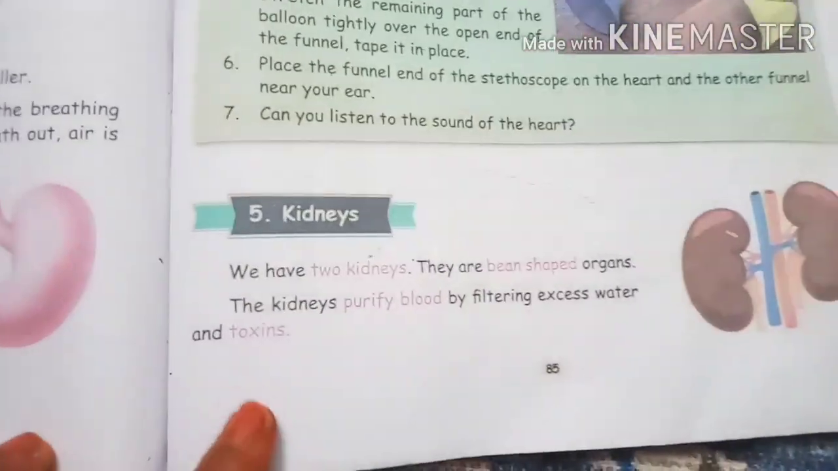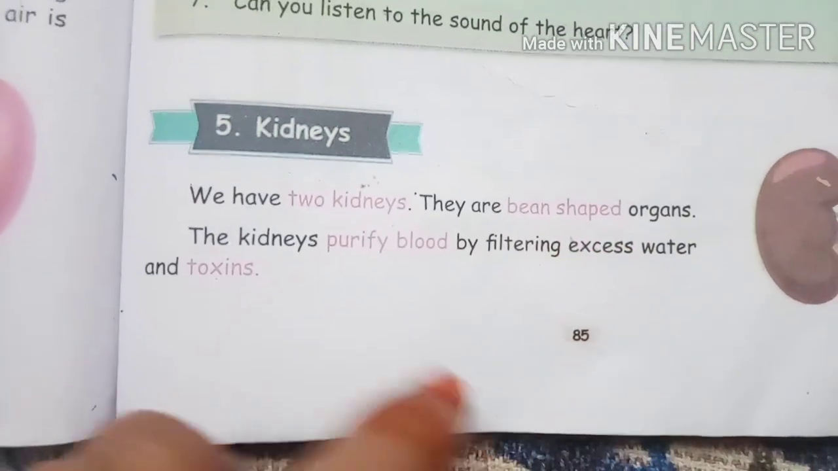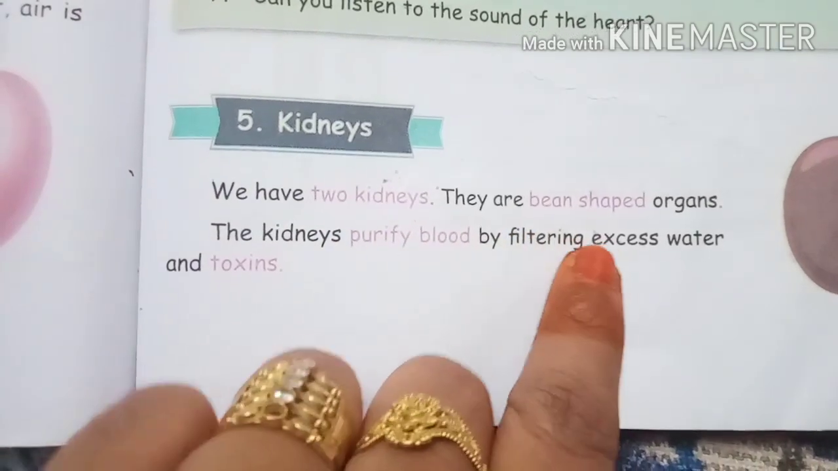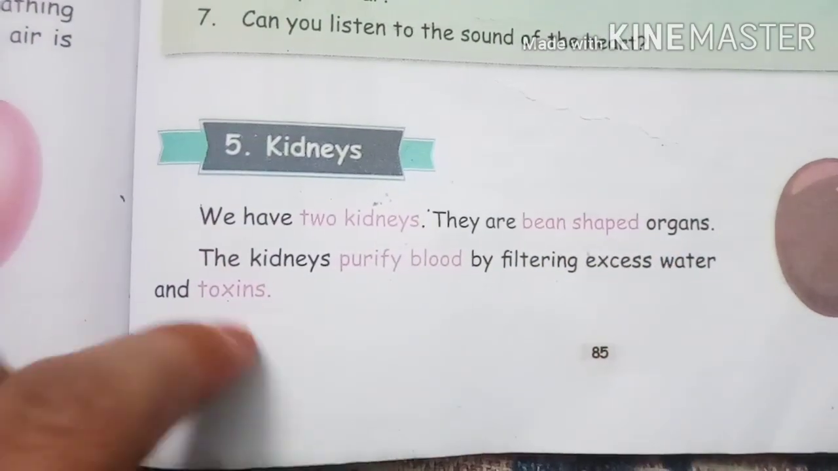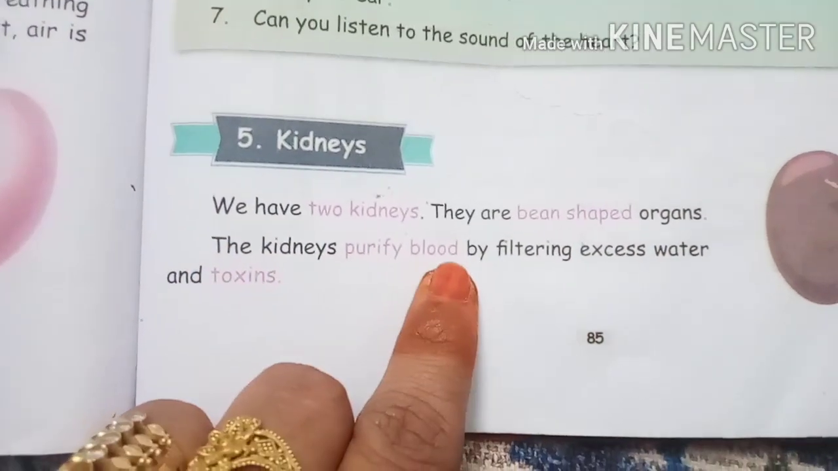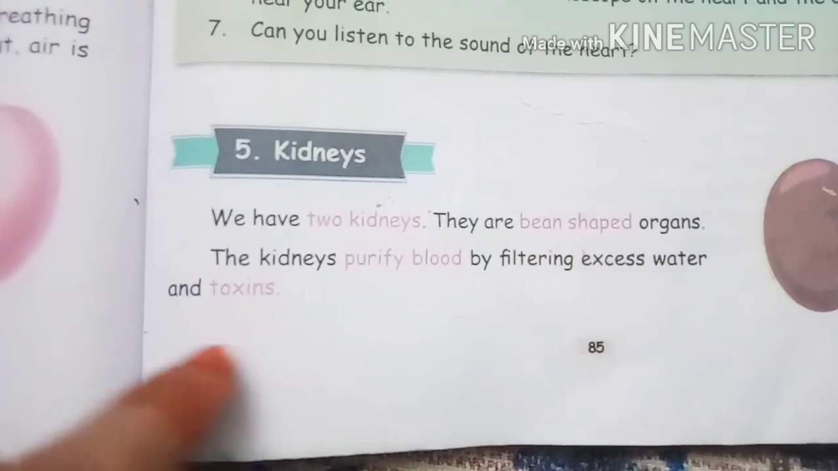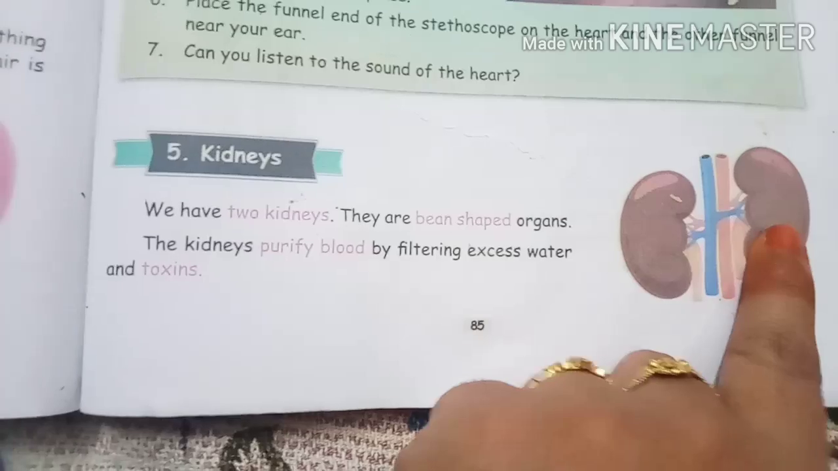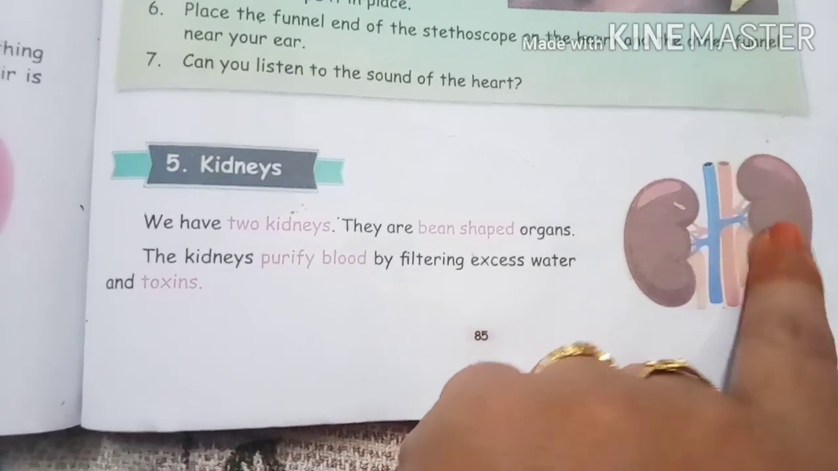Now let us see the kidney. We have 2 kidneys. They are bean-shaped organs. So how many kidneys do we have? 2 kidneys. The kidneys purify blood by filtering excess water and toxins. You can see this looks bean-shaped.